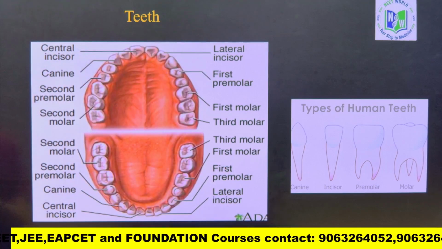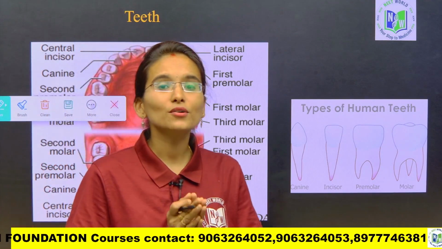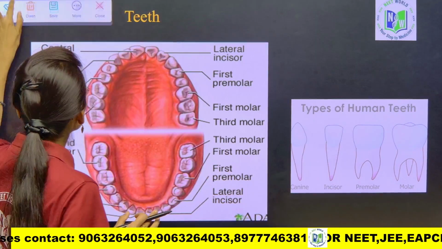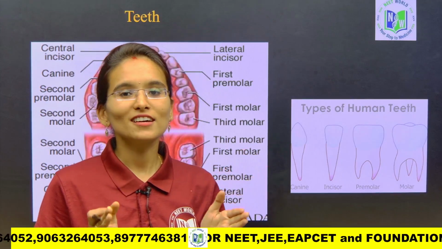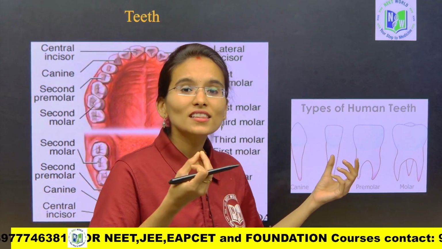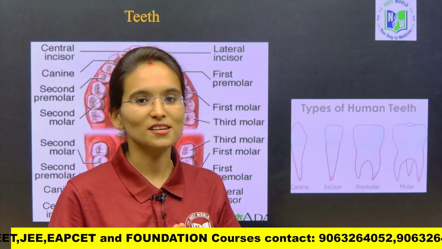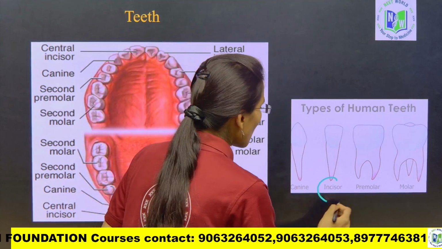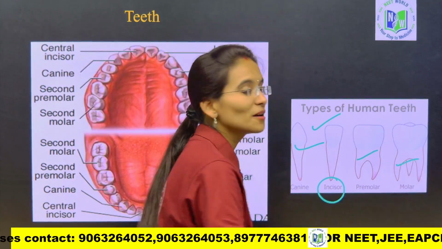So look here. Generally, adult human beings have 32 teeth. In that we have 4 different types of teeth my dear students. We have given names to these 4 different forms based on their structure and function. Now look into these 4 different types of teeth. The first are incisors, next canines, premolars and the molars.